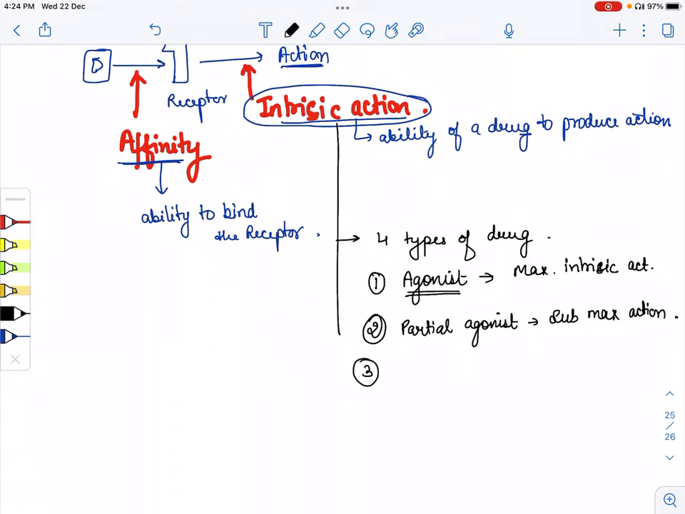The third category is the inverse agonist. Inverse agonist means, suppose a drug is supposed to increase the heart rate, but that drug is decreasing the heart rate. It means that particular drug produces the opposite action. So that is an inverse agonist.